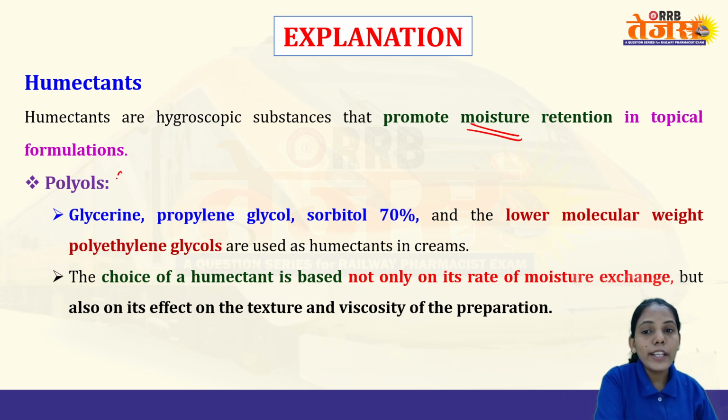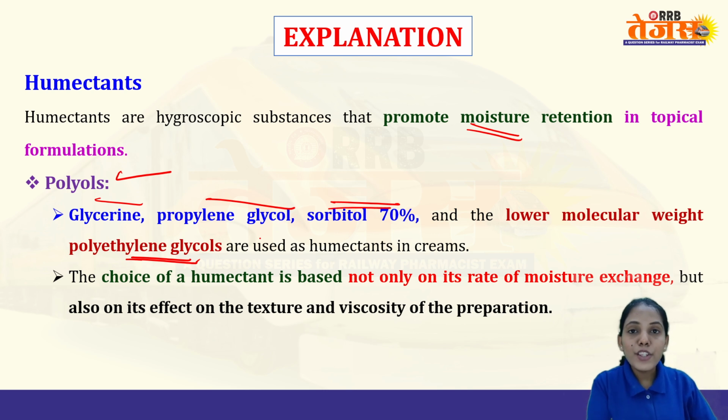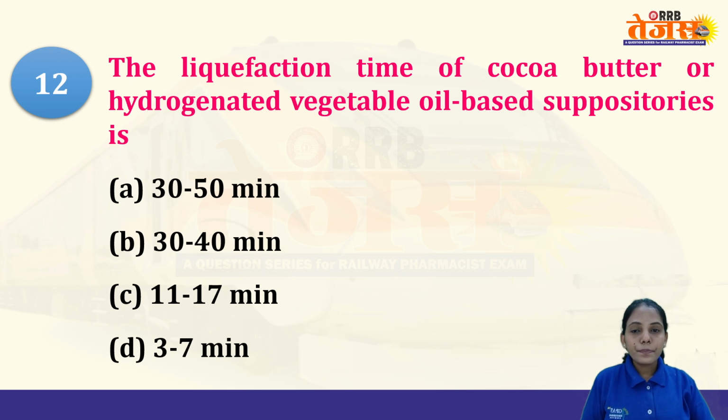We have polyols like glycerin, propylene glycol, sorbitol 70%, and the lower molecular weight polyethylene glycol. They are used as humectant in creams. The choice of humectant is based not only on its rate of moisture exchange, but also on its effect on the texture and viscosity. So depending upon what we are using the formulation for, we can use different types of humectants.